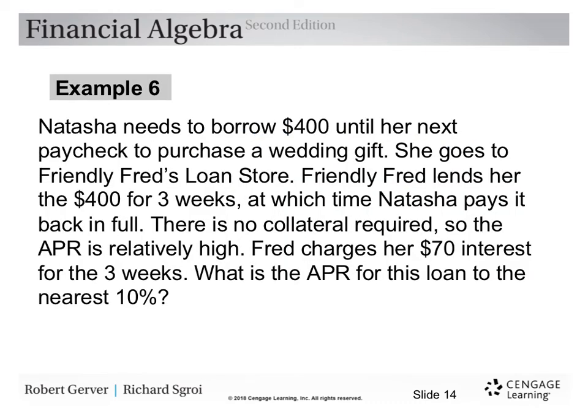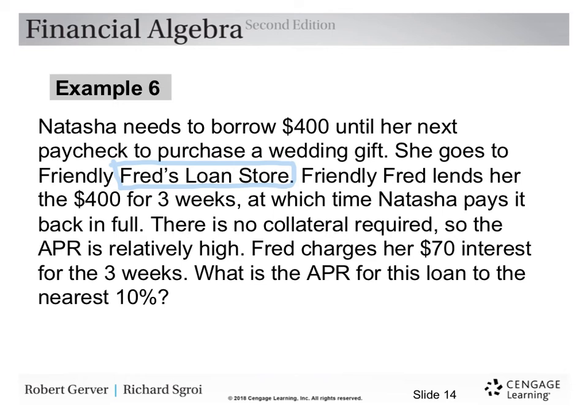All right, last example. Natasha needs to borrow $400 until her next paycheck to purchase a wedding gift. All right, so here's a case where she's going to use somebody who's not necessarily that reputable. She goes to Friendly Fred's loan store, okay? So she's not going to a bank. She's going to this loan guy who basically gives her a loan until her next paycheck.